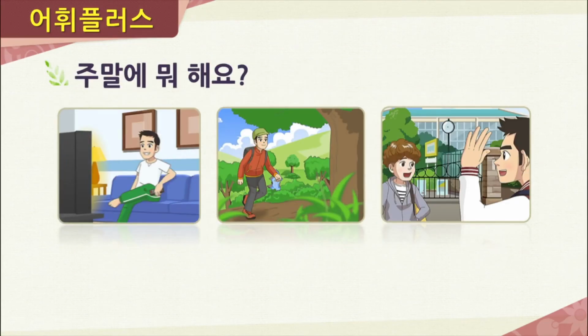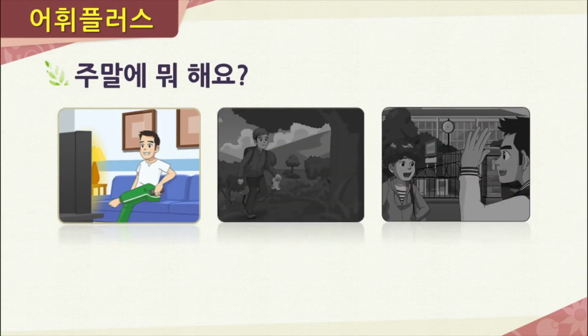Now, let's practice using the vocabulary that we just learned. Here, there's a question asked. 주말에 뭐 해요? Now, in the first picture here, we have 준수. And what is he doing? He's resting at home, so we would say 집에서 쉬어요.